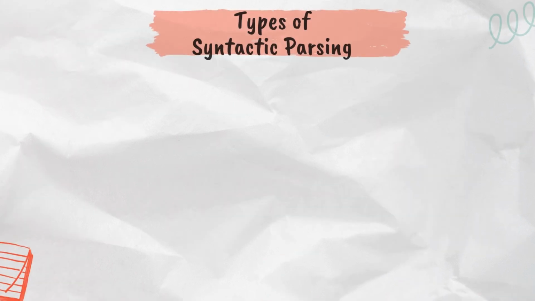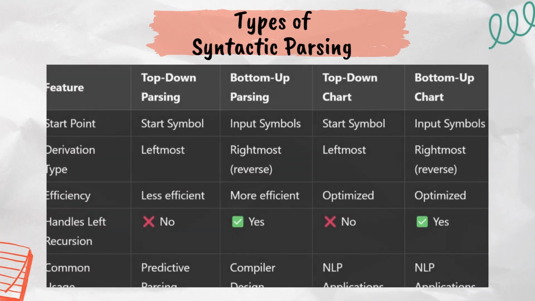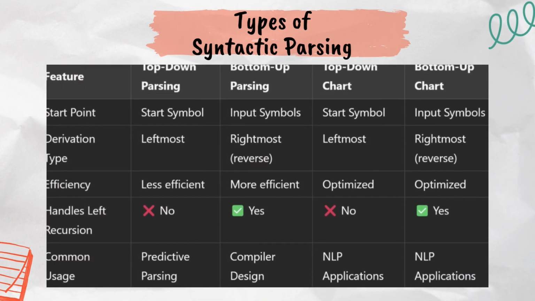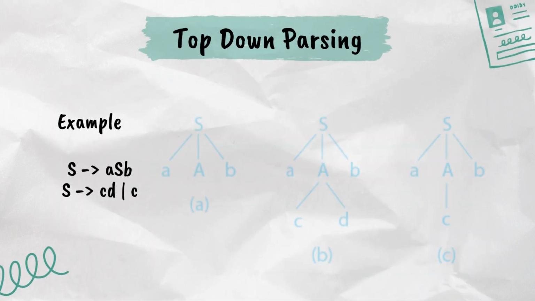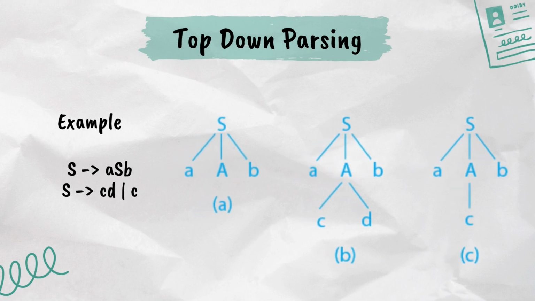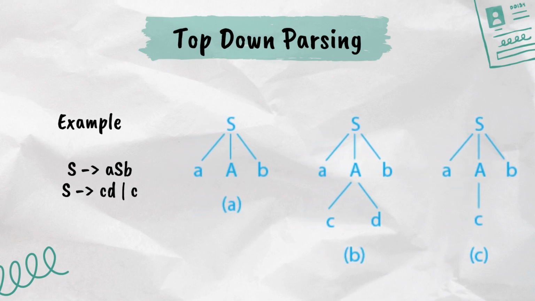Top-down versus bottom-up parsing. There are two ways to analyze a sentence, like an eagle looking down or a worm crawling up. Top-down parsing, big picture first. AI starts with a complete sentence and breaks it into smaller pieces. Example. Step 1, S implies NP-VP. Step 2, NP implies determiner N, VP implies V. Step 3, AI builds a parse tree. Used in recursive descent parsing and Earley parser.